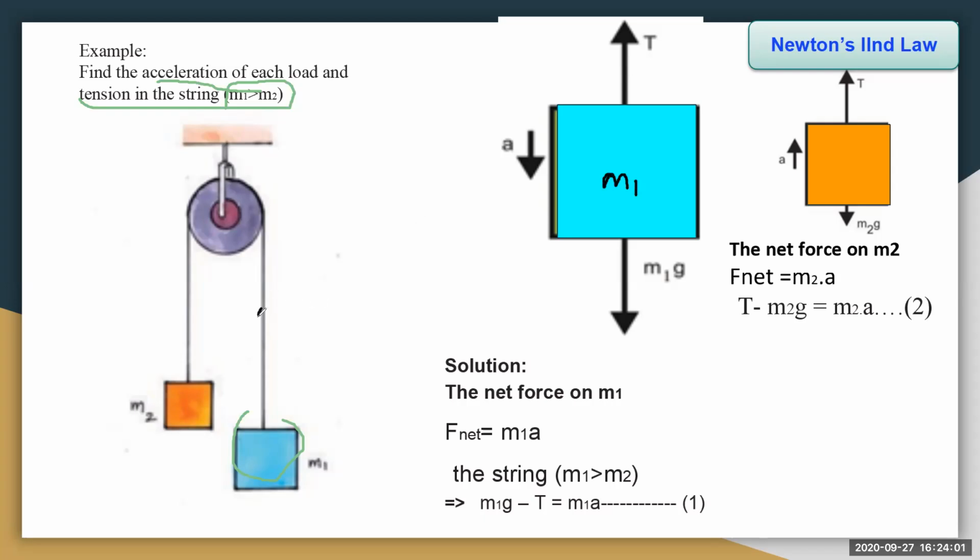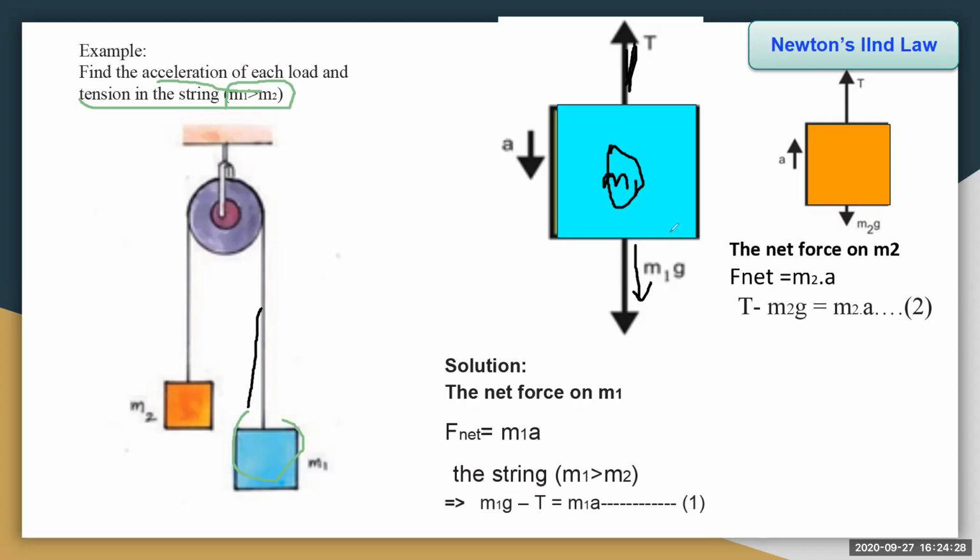String is stopping the load 1 from falling, isn't it? So the string is applying the upward force here, as the tension force. Now the weight of the loaded body is m1 into g, because this is due to gravity, and it is showing down.